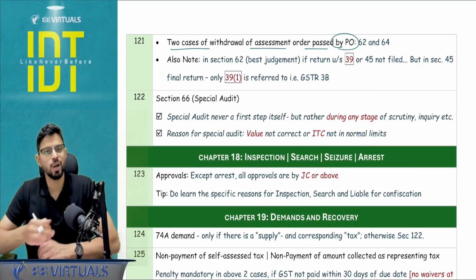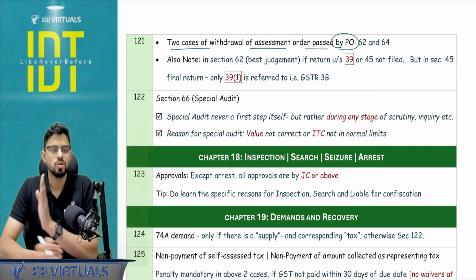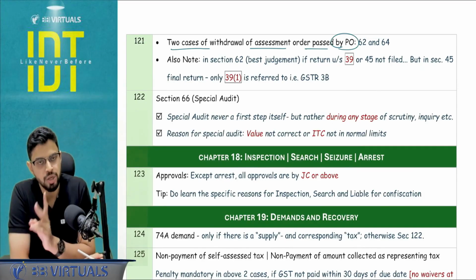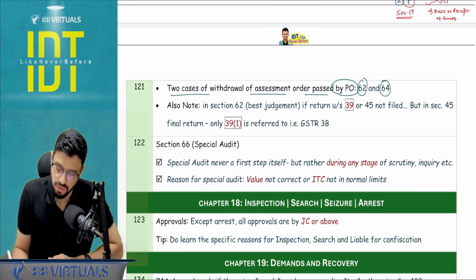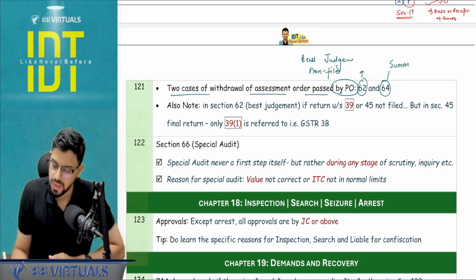Next, two cases of withdrawal of assessment order. Sometimes the question is kind enough to mention the section, otherwise not. So if they write that in case of assessment, mention two cases of withdrawal, you will be quoting section number 62 and section number 64. Section number 62 is basically the best judgment assessment, best judgment of non-filers, and section number 64 is summary assessment.